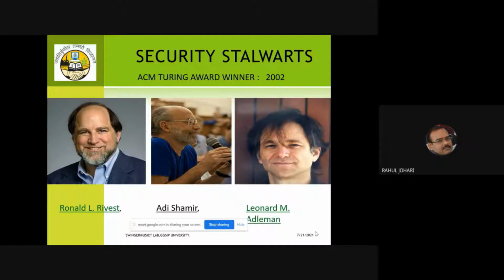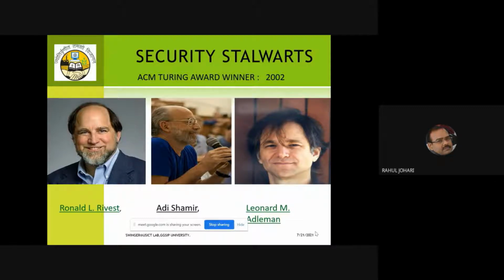Now, just a small know-how about the Turing Award. We do not have a Nobel Prize in computer science. I think every one of us knows that. The equivalent award we have got is the Turing Award, in honor of Alan Turing. And we would all have read and discussed the work of Alan Turing.